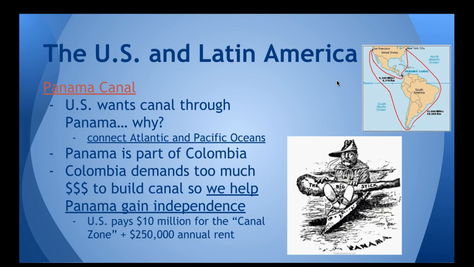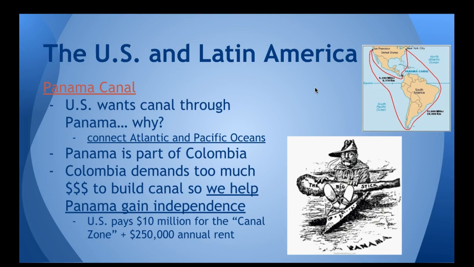So, there were several places that we looked at to build this canal, but Panama is the slimmest part of Central America. We decided on Panama, but there was a problem. Panama was not an independent country. They were part of Colombia. We offered Colombia a certain amount of money to build the canal, but they were holding out for more money, which really ticked off Teddy Roosevelt.